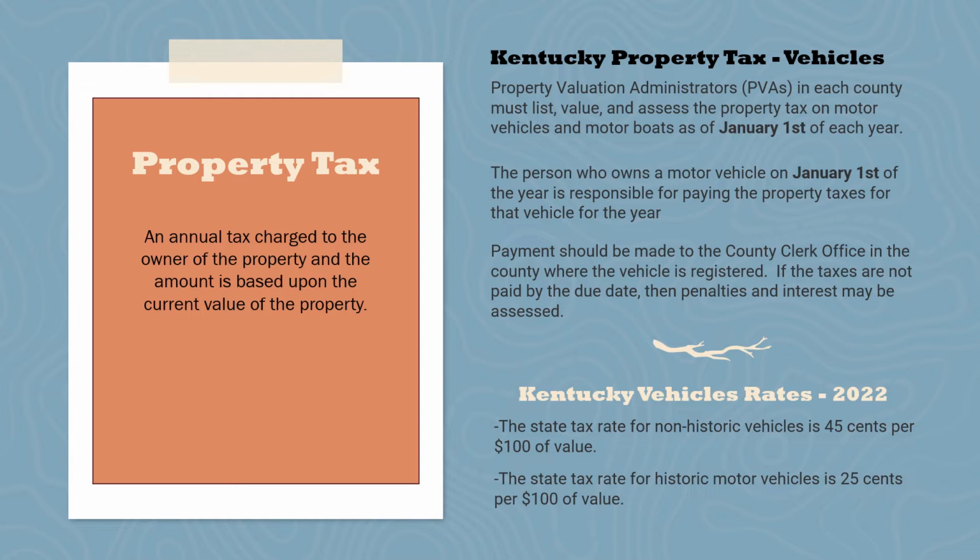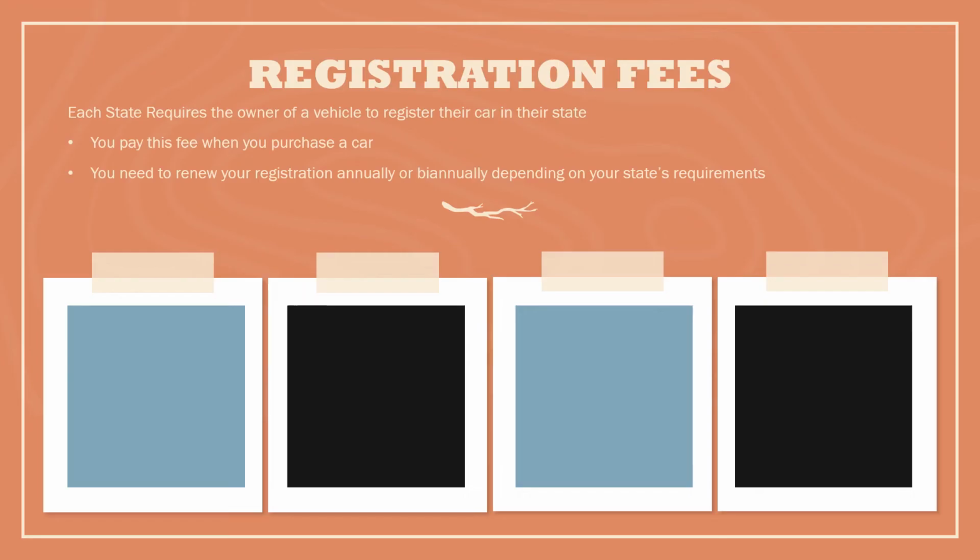Like if you've seen the older car shows, the next one is 25 cents for a historic motor vehicle. That means a car that's a certain age, and typically it's well maintained and people can't drive it for very many miles per year. But because Kentucky gets most of their taxes from property values, things that they own, not just cars, there's a property tax in Kentucky, and they would have lower state income taxes to help accommodate for that property tax.